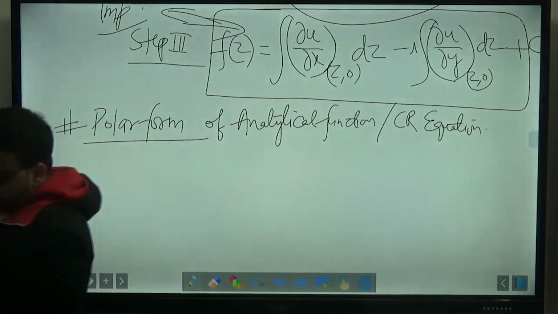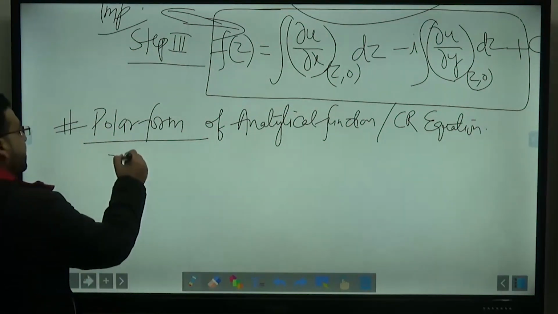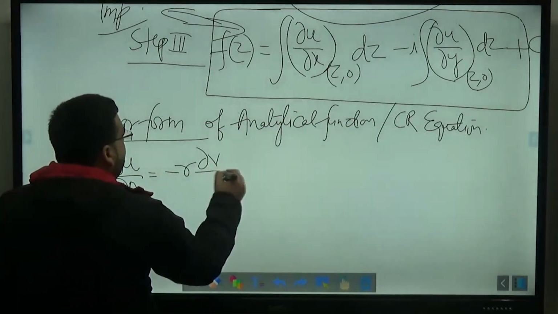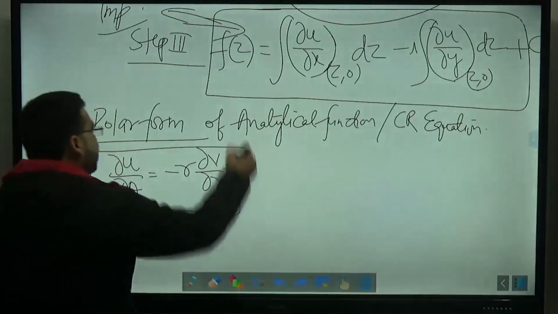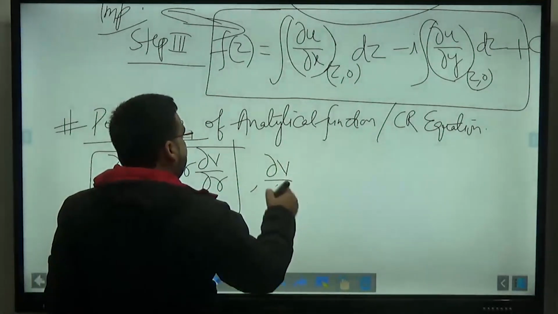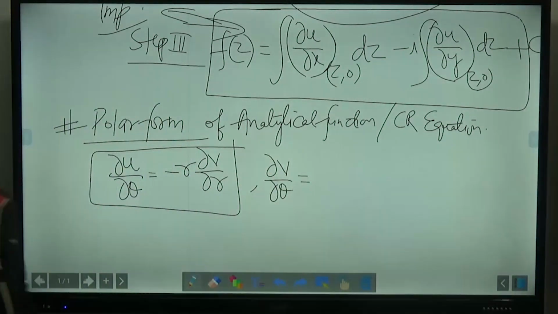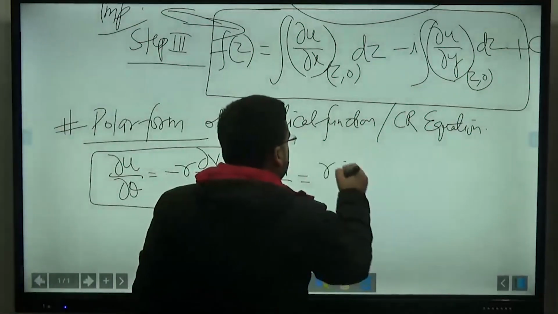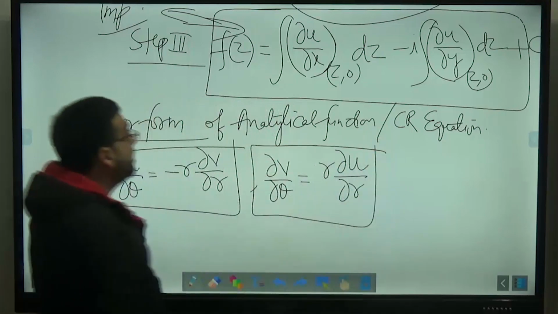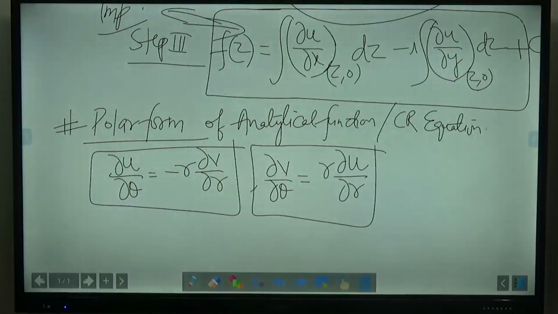In the polar form, I told you that dou u upon dou theta is equal to minus r dou v upon dou r. How it has been derived, not going into detail, we already derived this in the class. This was the first end result that we were getting, and dou v upon dou theta is equal to r dou u upon dou r. That is also what we discussed in the class.